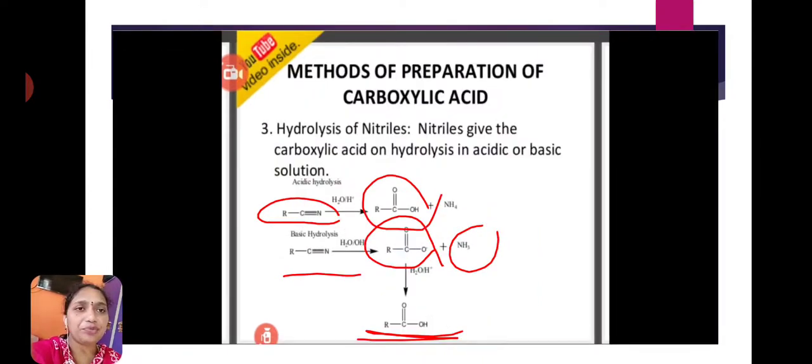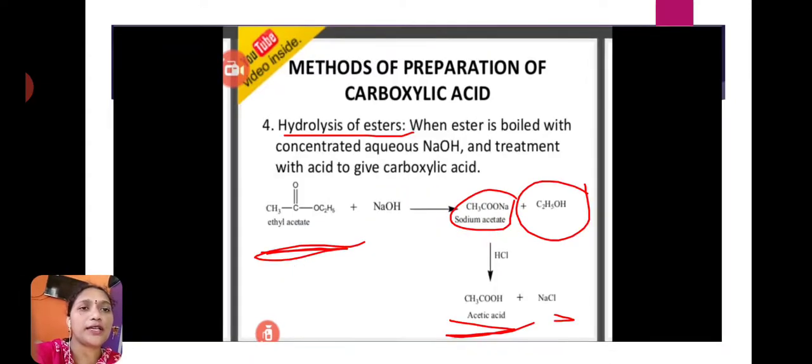Next, the third preparation method is hydrolysis of nitriles. Nitriles are cyanide functional group containing compounds. In IUPAC nomenclature, the cyanide is named as a nitrile group, RC triple bond N. Here alkyl cyanides undergo hydrolysis in acidic or basic condition. Alkyl nitriles are converted to carboxylic acids. Here in the mechanism, alkyl cyanides undergo hydrolysis with water and form carboxylic acids.